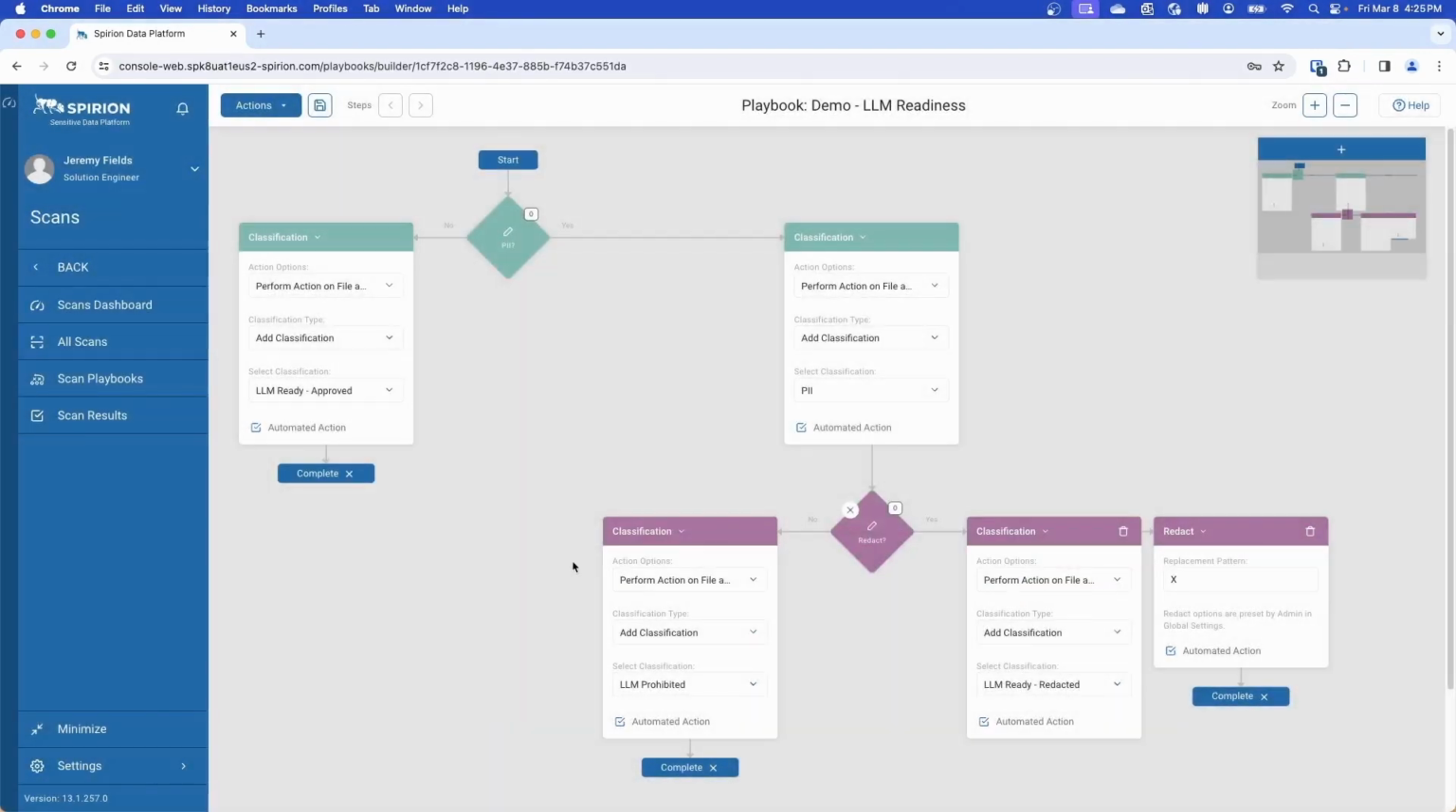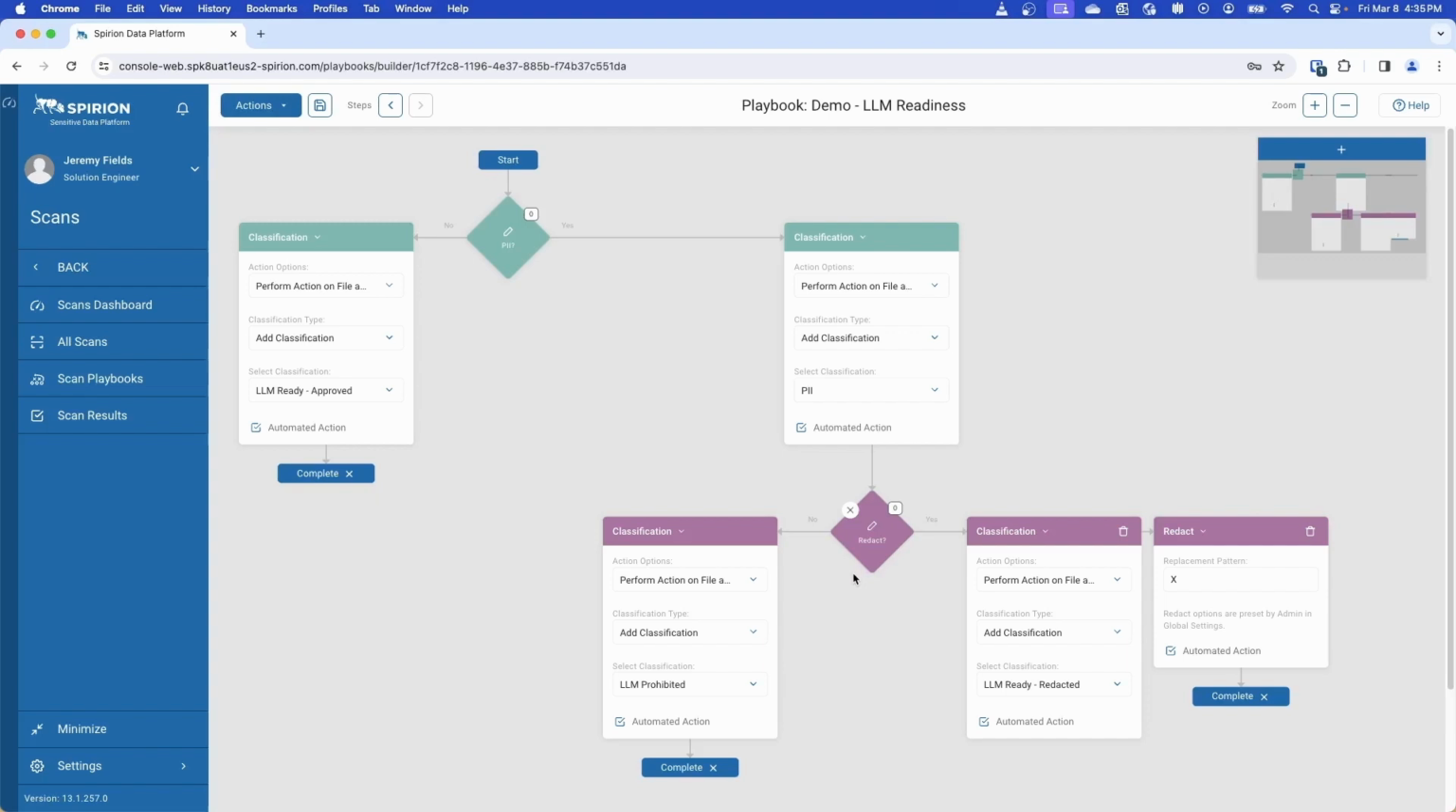In this initial evaluation, any locations that do not contain PII will flow along the no path and receive a classification indicating that it is ready for use as LLM training data. Files that do contain PII are classified as such and move on to the next decision tier.